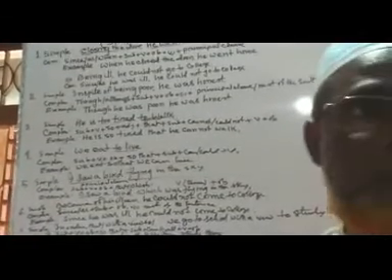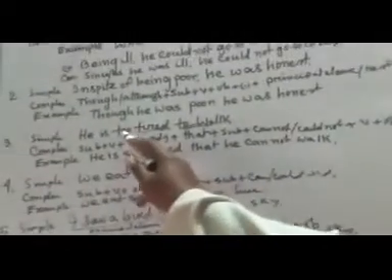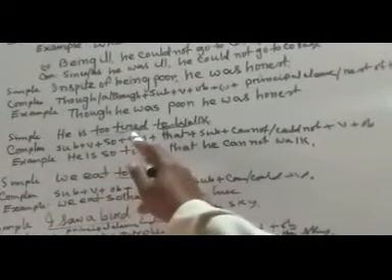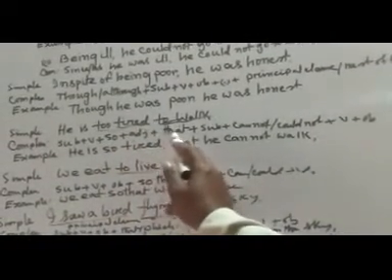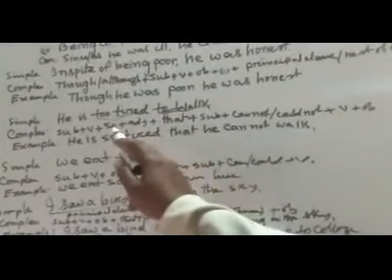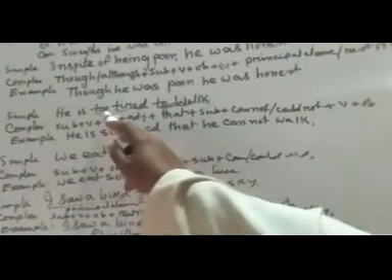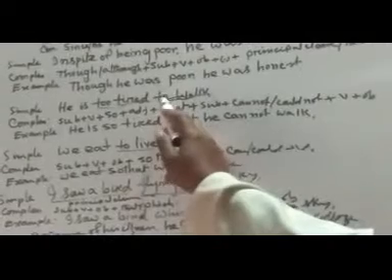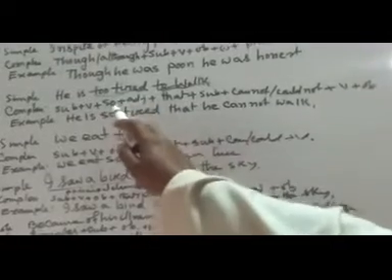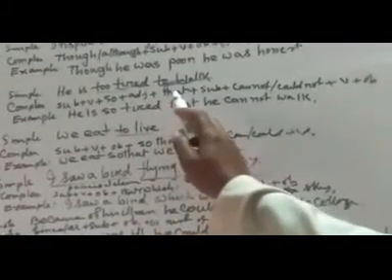Instead of too, we shall use so. Then adjective, then that instead of to. That means too is replaced by so and to infinitive is replaced by that. Can you remember?